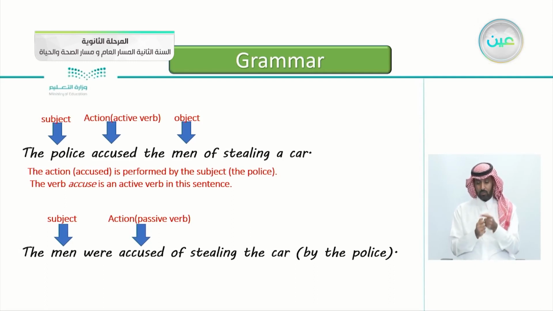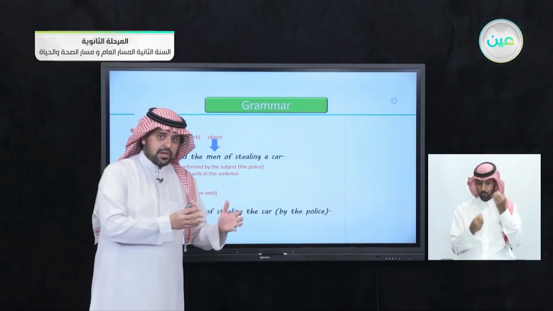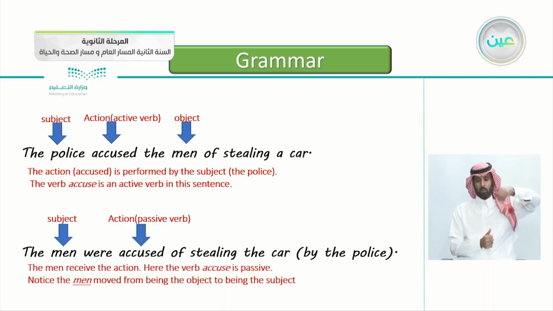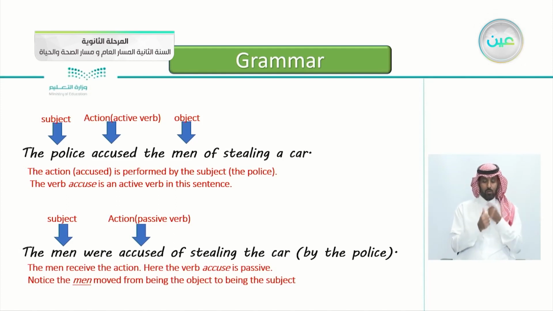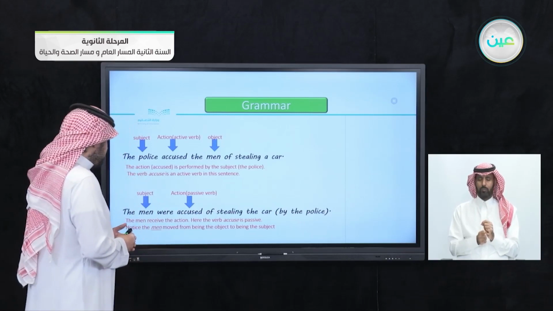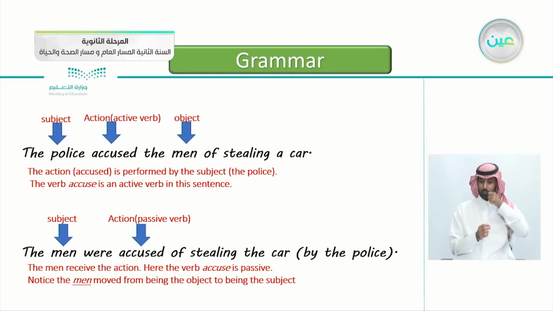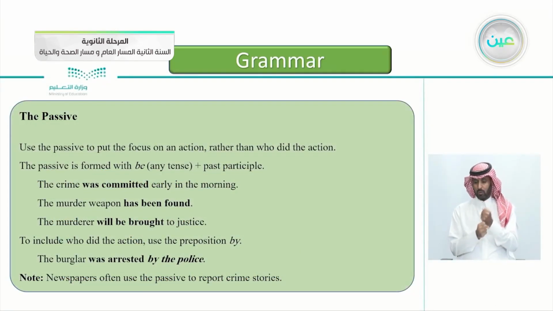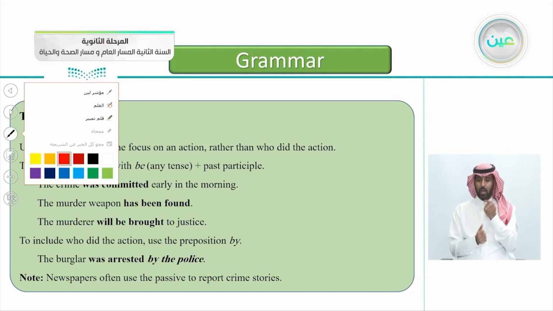If you want to add the doer here, by the police, it's up to you. If you want to add the doer of the action, you say by the police. So the men here receive the action. Here the verb accuse is passive. This is the passive form of the sentence. Notice here the men moved from being the object to being the subject, acting as a subject actually. So this is the passive.